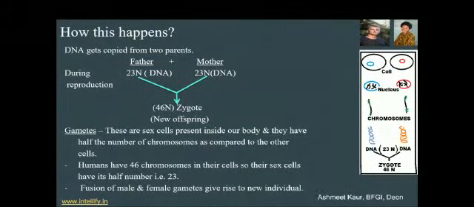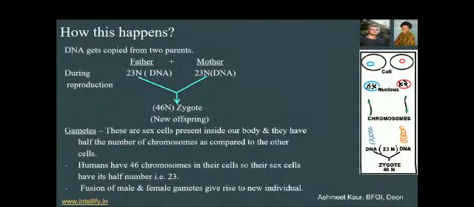So, gametes, just the introduction here: these are the sex cells present inside our body. As I have told you, these are specialized sex cells that are different from the other cells. So these are the gametes. They are sex cells present inside our body, and they have half the number of chromosomes as compared to the other cells. Humans have 46 chromosomes in their cells, so their sex cells have half that number, that is 23, and this varies from species to species.